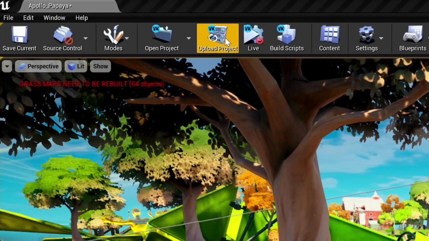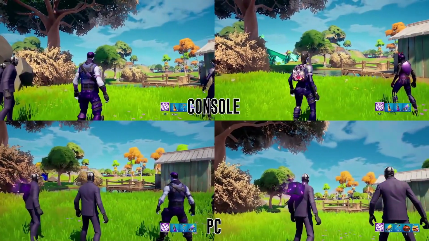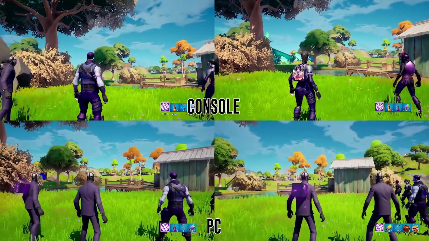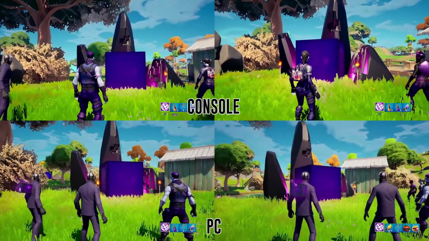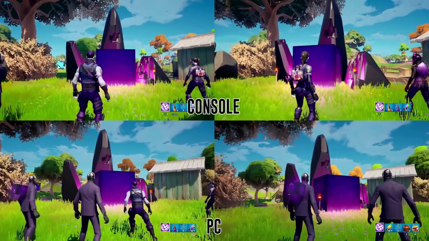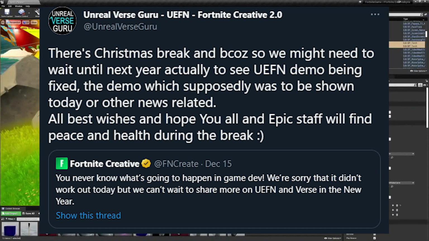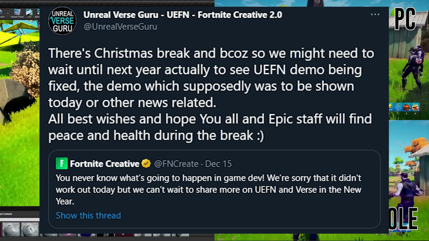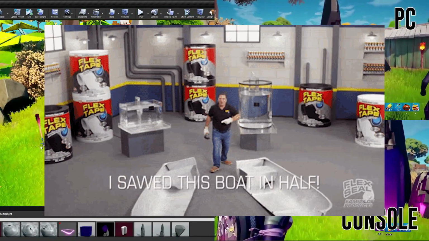And the reason why all those delays happened and might happen again is the technical difficulties, which were definitely apparent, as you can see, during the live stream. So there is a big problem, and we might have to wait for UEFN even longer. And unfortunately, there is no more information about anything related to UEFN, as Epic staff went for Christmas break and are going to be coming back in the New Year. Well, we're going to have to wait. Unfortunately, not only for any new information, but also for this demo to be shown to us again.